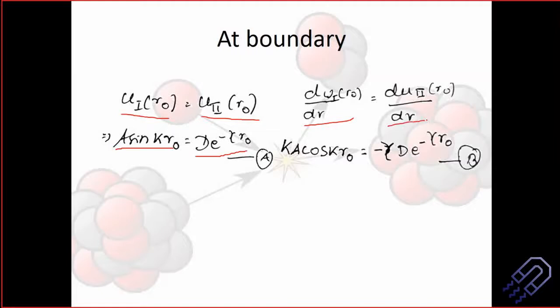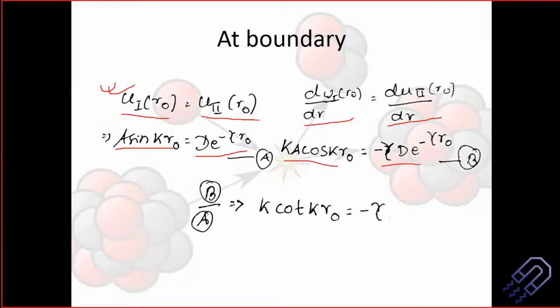Because the wave function is continuous at the boundary, it is continuous everywhere, it is one of the conditions. So at the boundary we can consider this equal to this, then take the first order differential, differentiate this side and that side, and we can find this equation. Our final equation is k cot(k r naught) is equal to minus gamma.